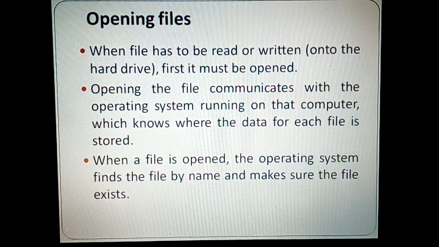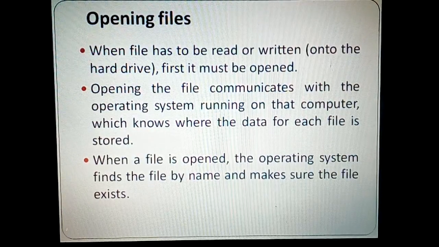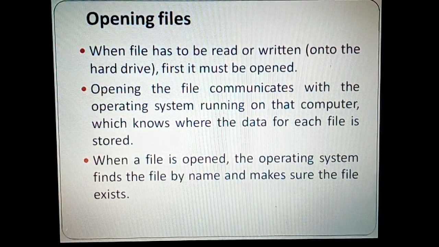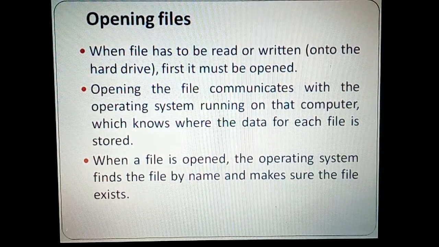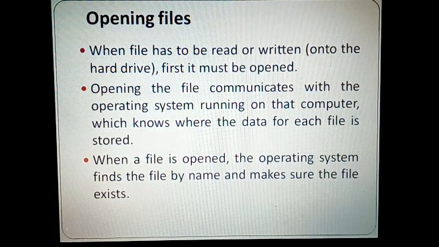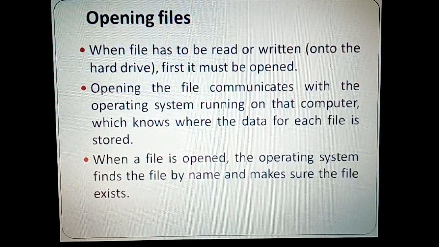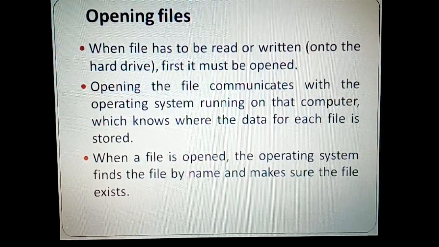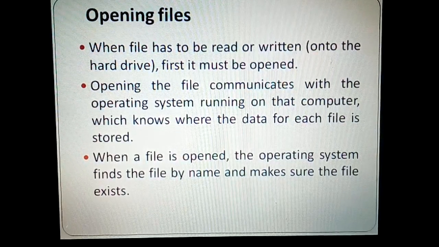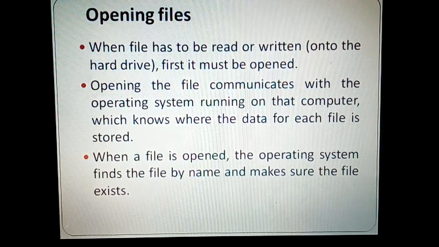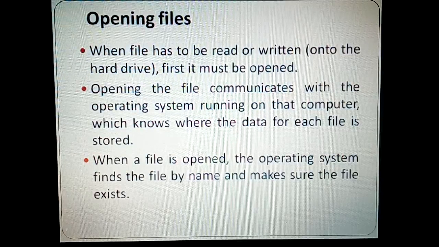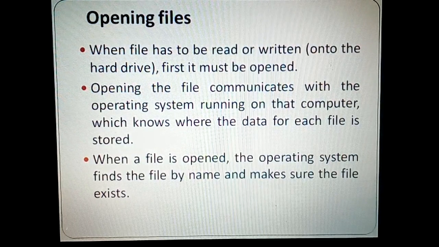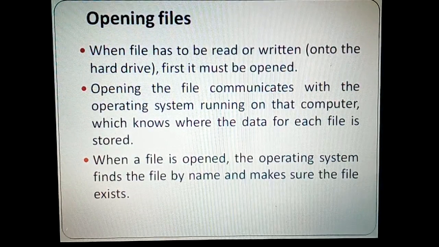You already know that a file needs to be opened first before performing any operation on the file, because opening the file communicates with the operating system that is running on the computer, so that it knows where the data for each file is being stored. In other words, the compiler or the interpreter, whatever you are using, is communicating with the operating system, and the operating system in turn is invoking its lower routines or libraries to communicate with the corresponding entity. It could be a file, it could be a device, or any other thing. And the concept is universal. It is not going to change anywhere. It is going to be the same everywhere.